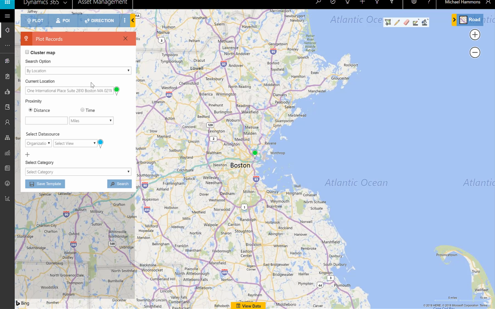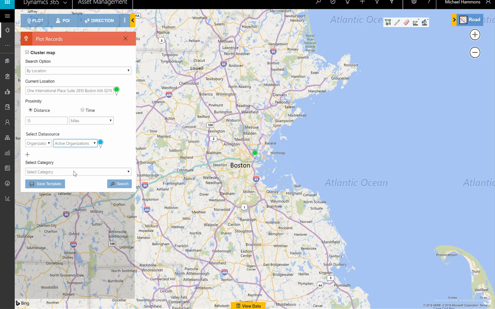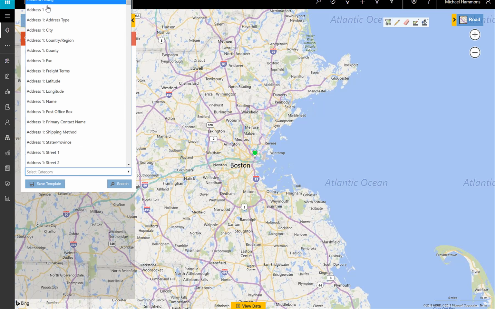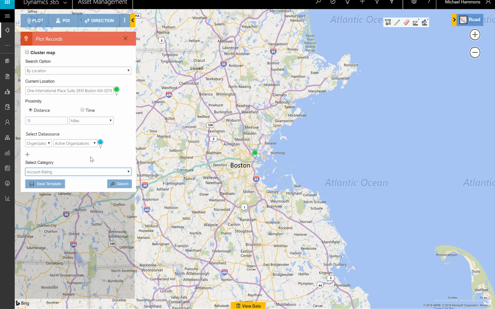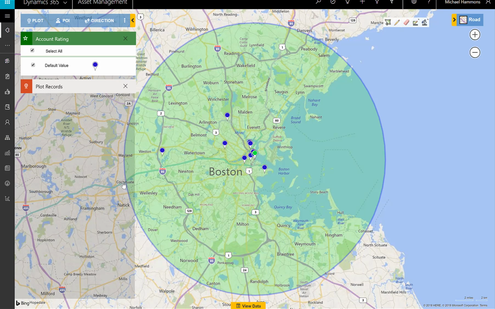Now, I want to see what other clients are nearby based upon their ranking. So I'm going to say within a 15-mile radius, I want to see those customers that are active, and I want to base that off of their account rating. So it'll give me highest to lowest account ratings within that radius. So we're going to go ahead and search, and now it's processing and looking through that data and information.